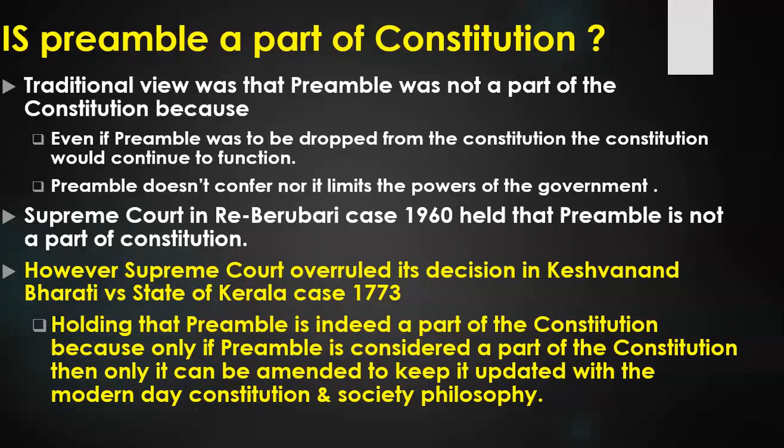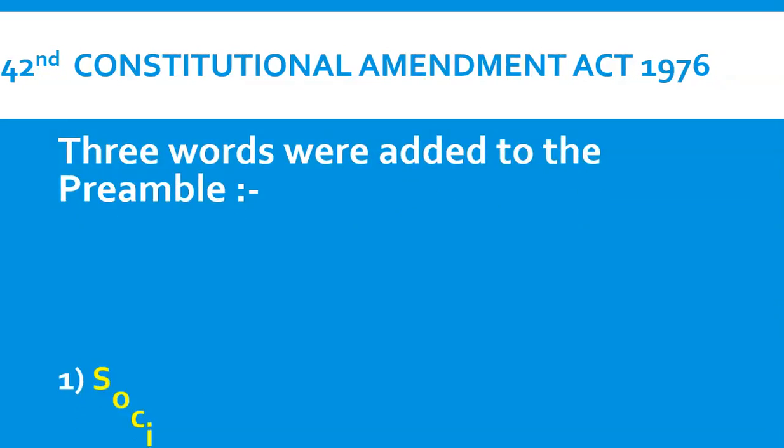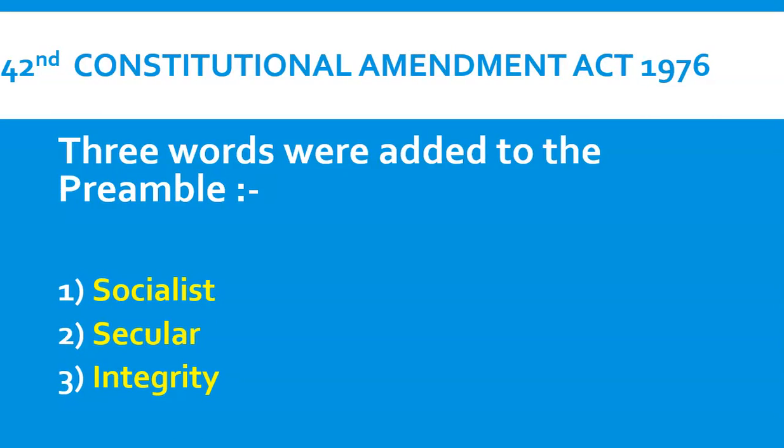So friends, when the Supreme Court declared that the preamble is a part of the Constitution and that amendments are necessary as well as possible in the preamble, then came the 42nd Constitutional Amendment Act 1976. So what happened in the 42nd Constitutional Amendment Act 1976? Three words were added to the preamble: socialist, secular and integrity. In the original preamble, there was no socialist or secular word and there was no integrity word. So these words were added by the 42nd Constitutional Amendment Act.